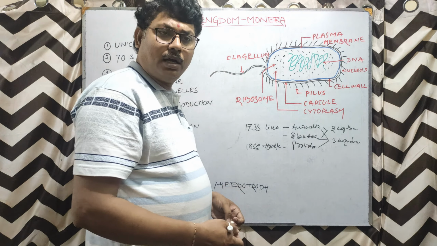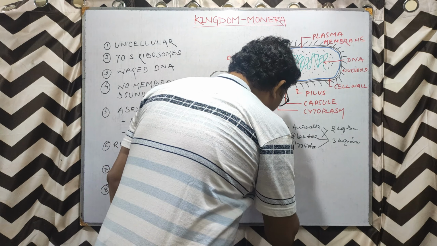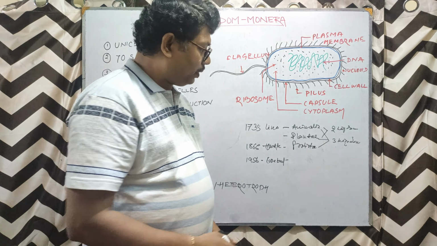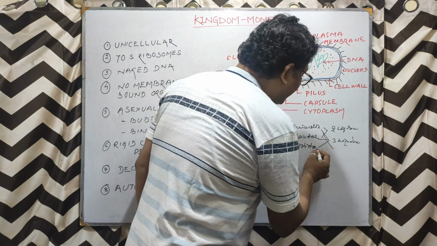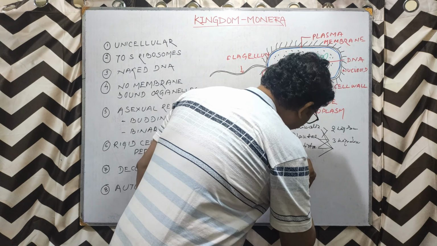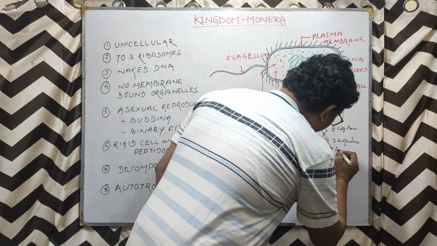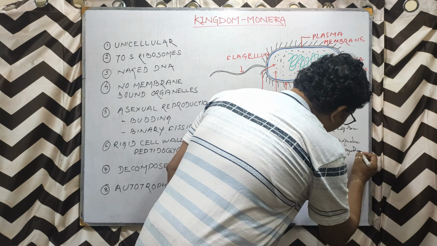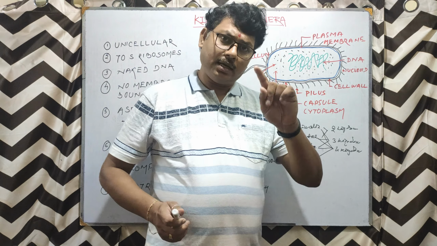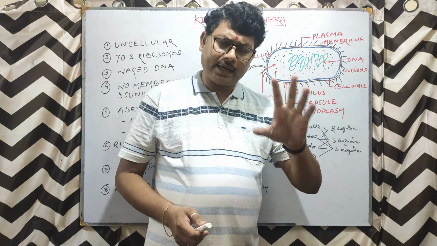So in the year 1956 comes Copeland. Copeland proposed that along with Animalia, Plantae, Protista, here comes Monera, Kingdom Monera, the 4 kingdom classification. For details, again, please watch the 5 kingdom classification video. You will get the details there.